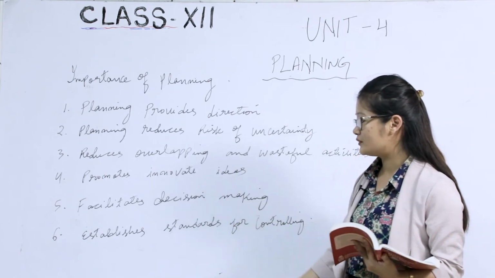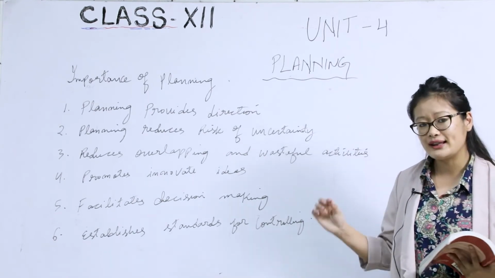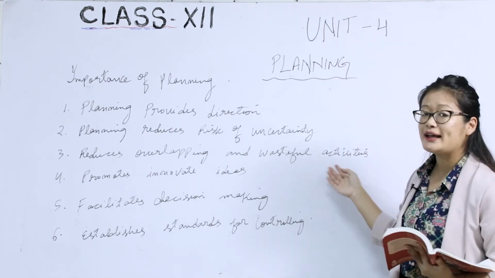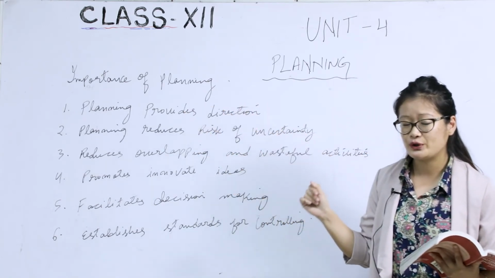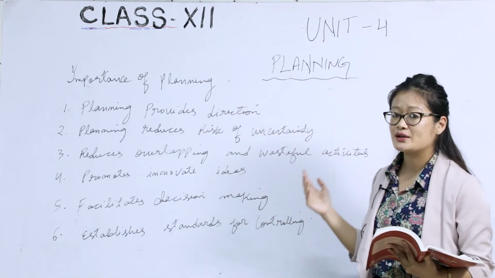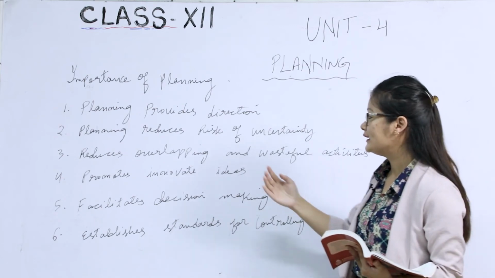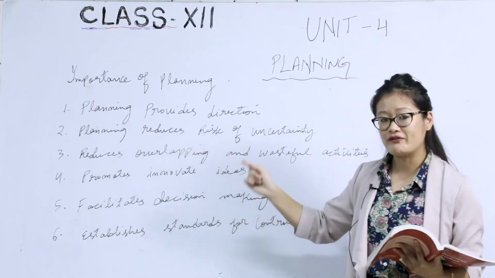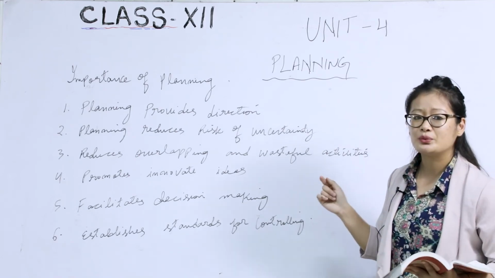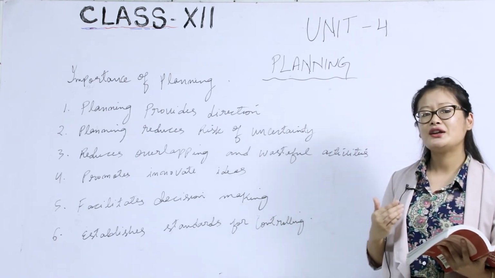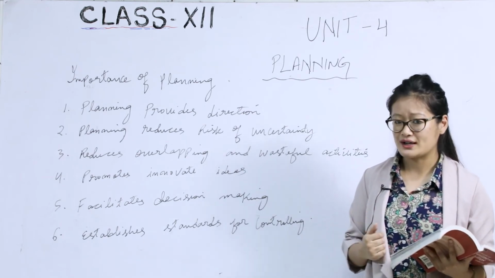The third point is reduces overlapping and wasteful activities. This point 2 and 3 are interrelated with one another. Whenever there is proper planning, it will always reduce overlapping. Planning will reduce overlapping, and it will also eliminate many useless activities in the organization.